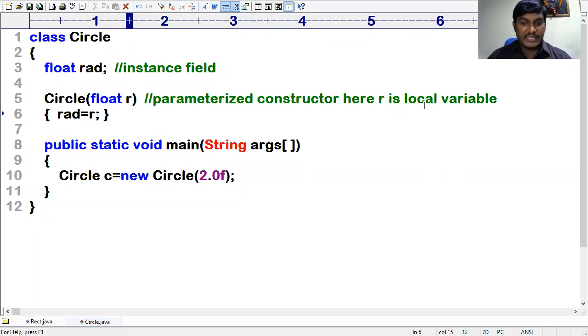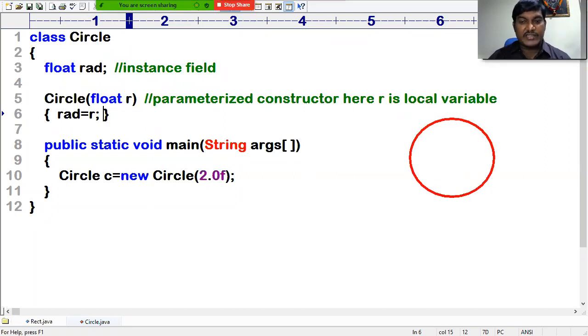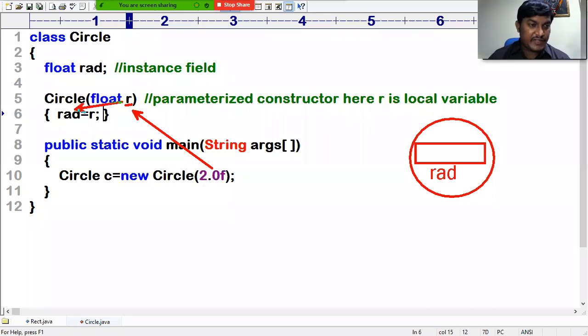So now what has happened? As I said, your Circle class object is created. You're calling this constructor. Kindly mind this: whenever the constructor is called, an object of the class will be instantiated. Number one. Number two, for the instance fields, memory is allocated within the object. But we have only one instance field, that is rad. So this 2.0f is taken into R, and that R value we are assigning to rad, right?